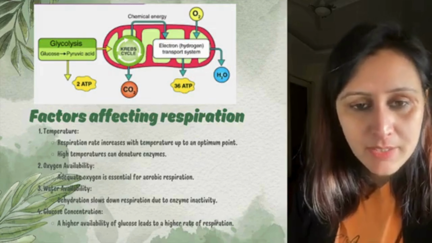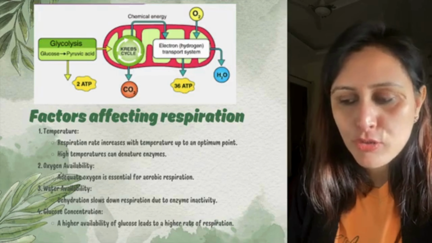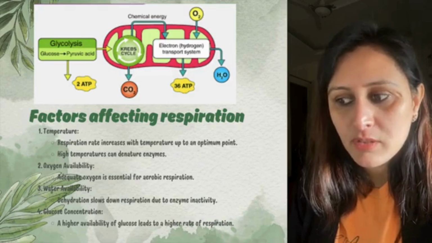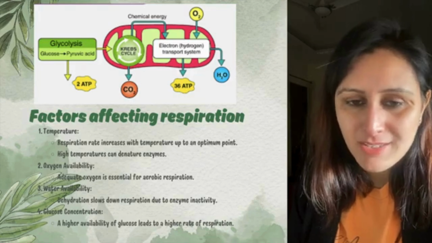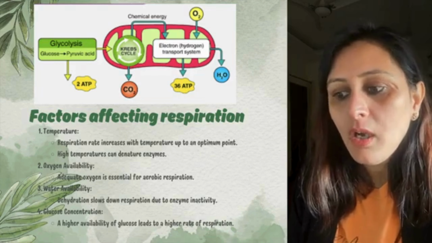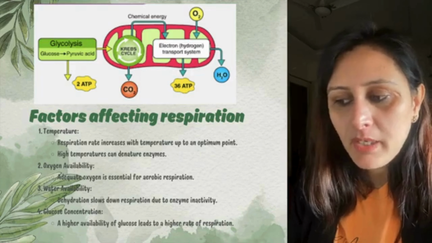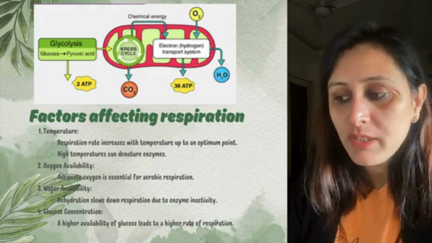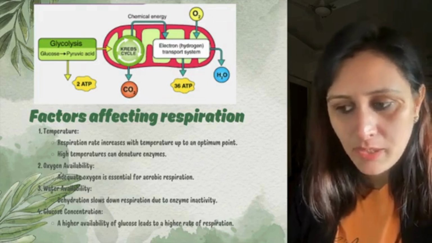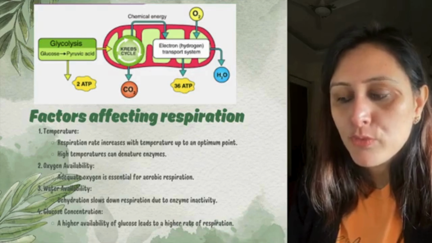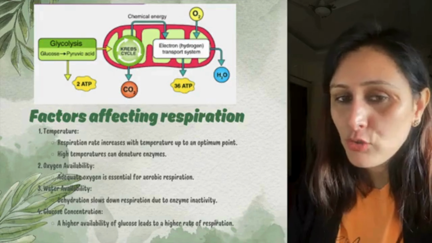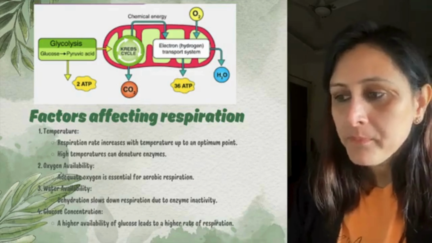Oxygen availability, definitely, because it is the aerobic respiration we are talking about, तो oxygen का तो definitely effect पड़ेगा ही. Adequate oxygen is essential for aerobic respiration. Water availability, dehydration can also slow down the enzyme activities and they become inactive. Glucose concentration, high availability of glucose will lead to high rate of respiration, right?